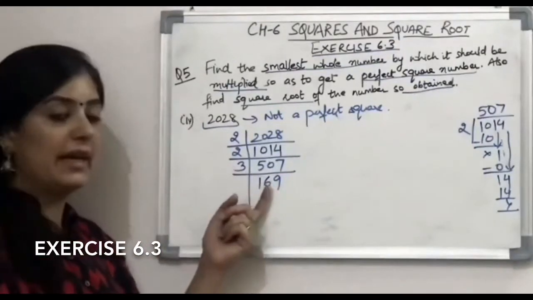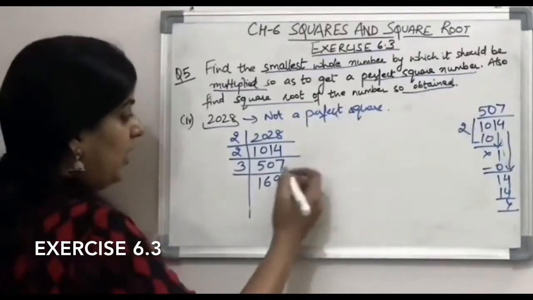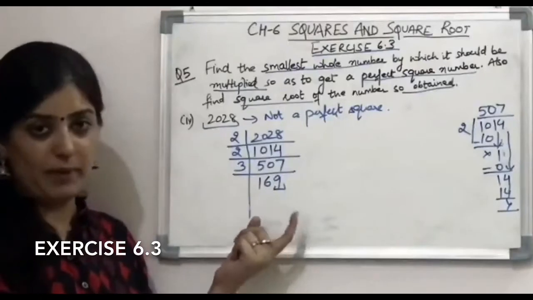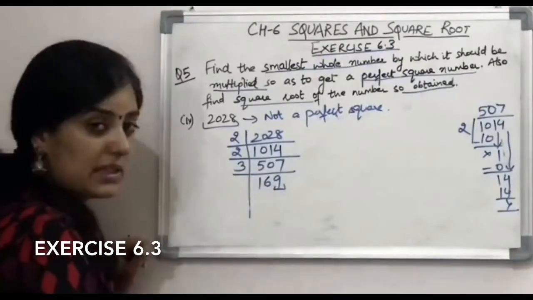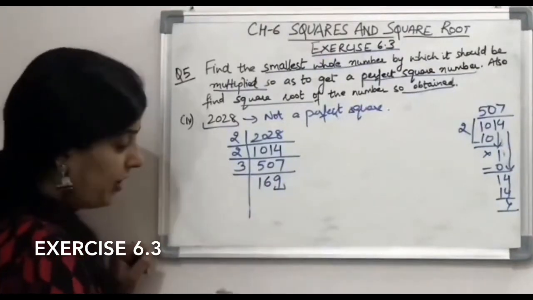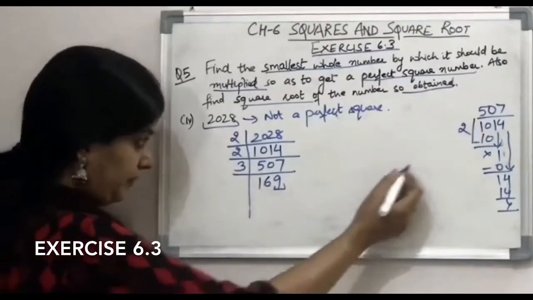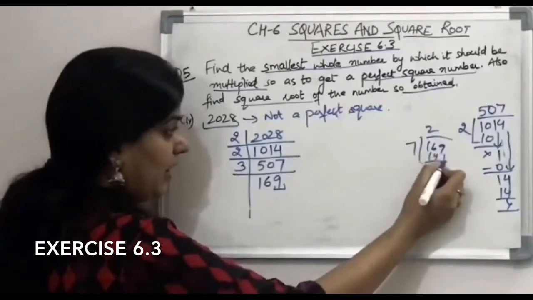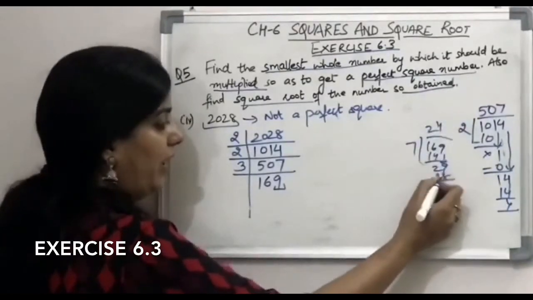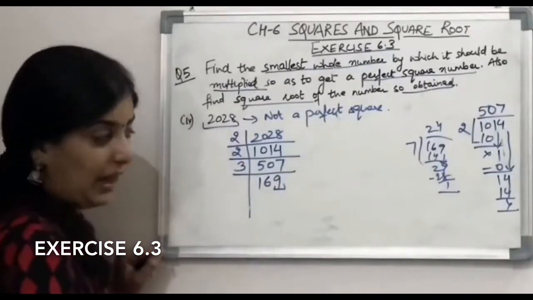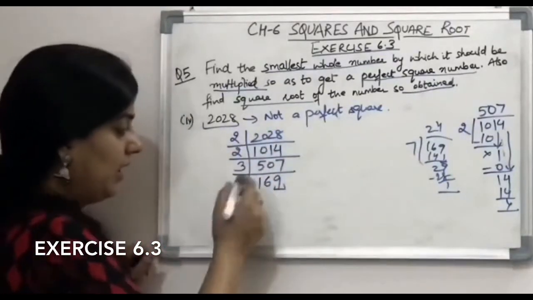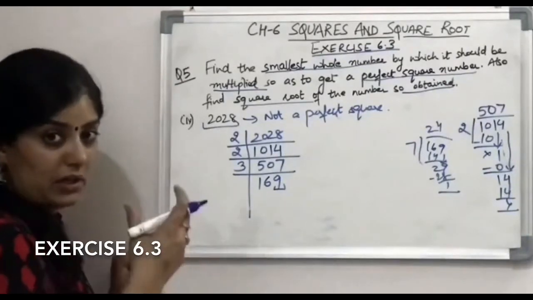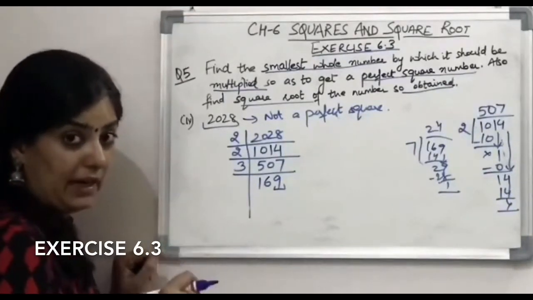So we will move to the next prime number, which is 5. Here we don't have a 0 or 5 at the units place, so it will not be divisible by 5. The next prime number is 7. Let us check for 7. 7 2s are 14 and 7 4s are 28. We have got one remainder, that means it is not divisible by 7. 7 से भी नहीं जा रहा. The next number, we are not talking about odd numbers. The next number will not be 9. 9 is a composite number.